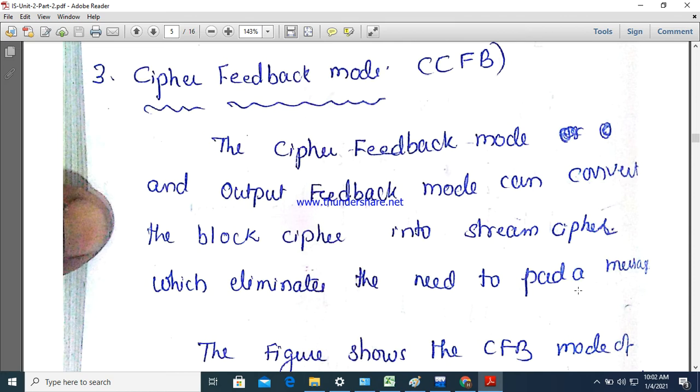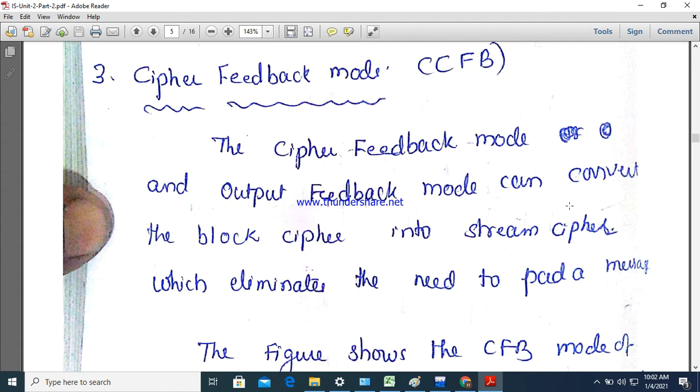That is what we call padding. If we go for stream cipher, however many characters there are, those characters themselves we send. So we need not add additional bits, and the padding can be avoided. For that reason we go for these feedback modes, cipher feedback mode and output feedback mode. So two modes of operation can be used in converting a block cipher to a stream cipher.